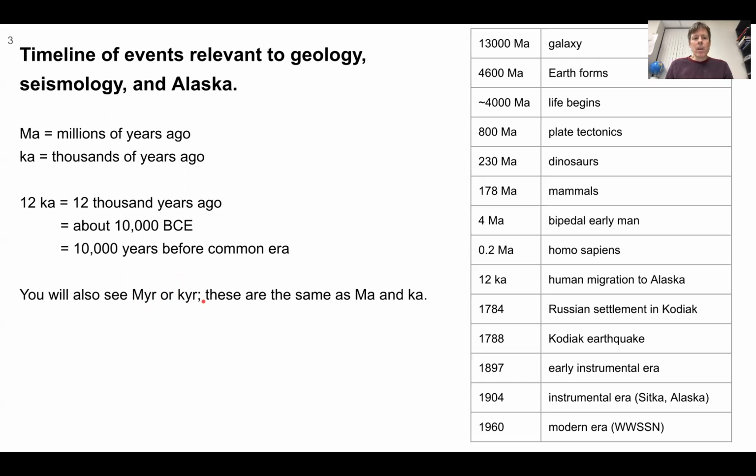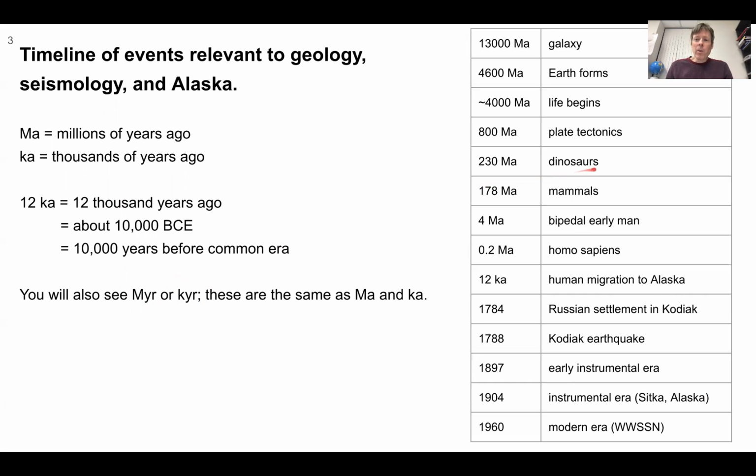These are the same. So we need to have a sense of thousands and millions of years to discuss things like plate tectonics. How Alaska got to what it is today is a story that is millions of years old. So we need to understand and think about those timescales that we may not be familiar with.